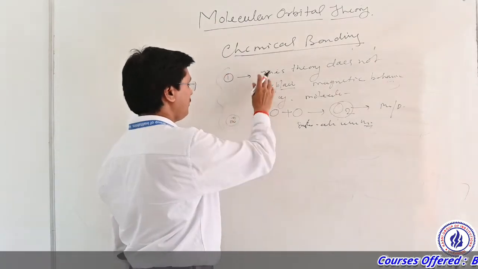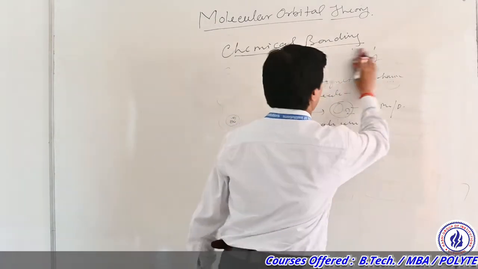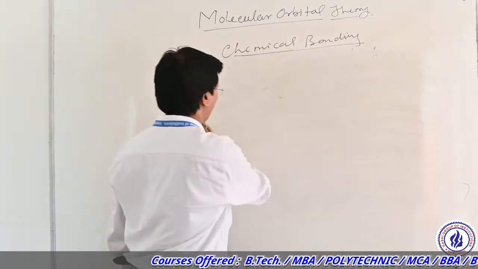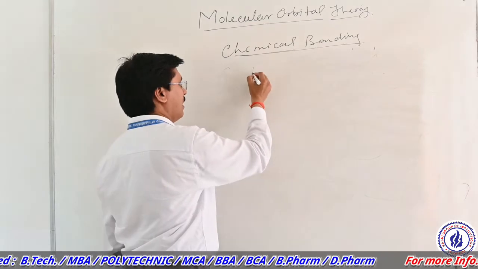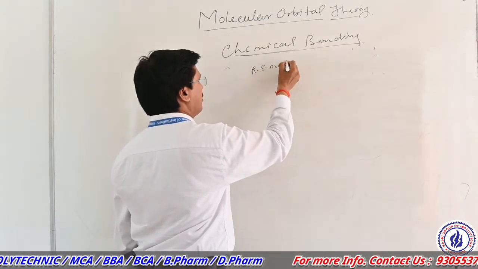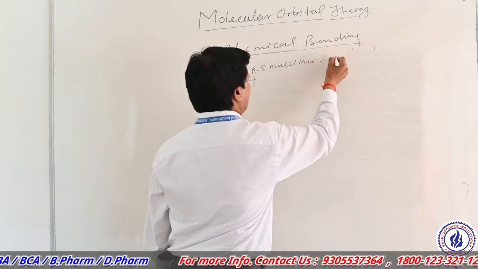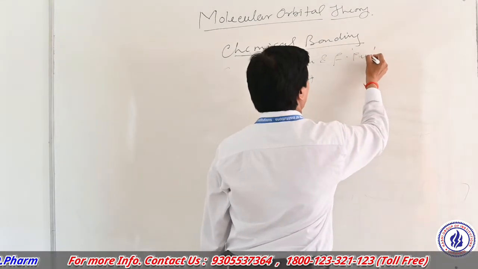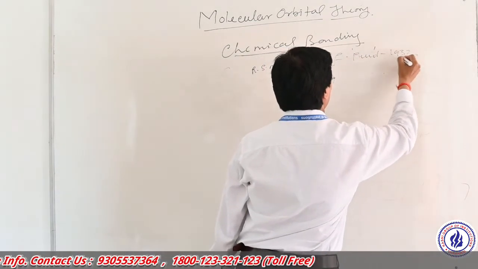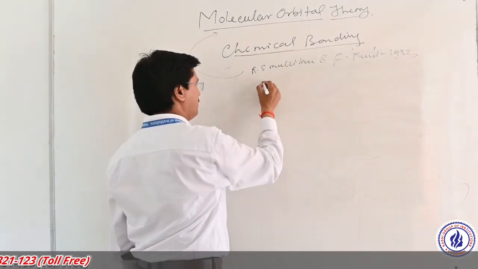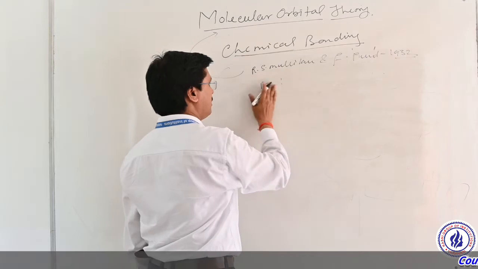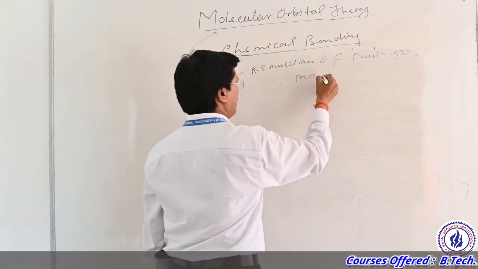So when this theory fails, the next modified form of bonding theory was explained by R.S. Mulliken and F. Hund in 1932. This theory is called molecular orbital theory, MOT.